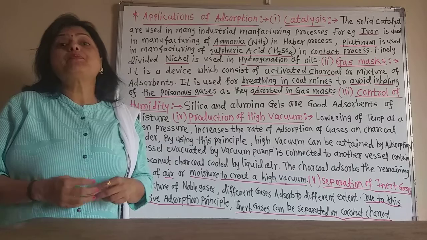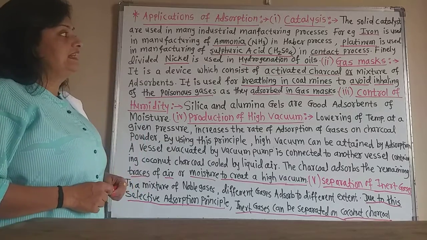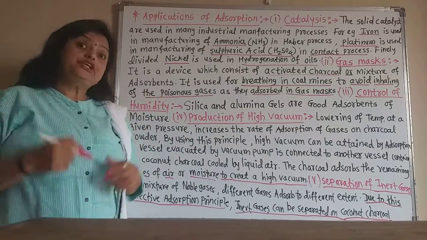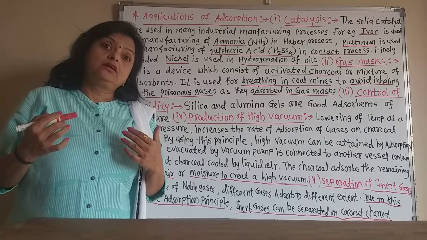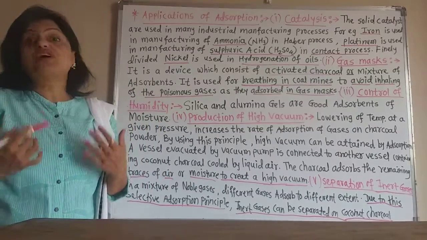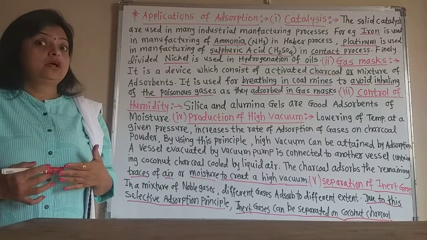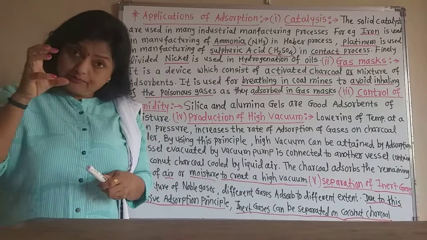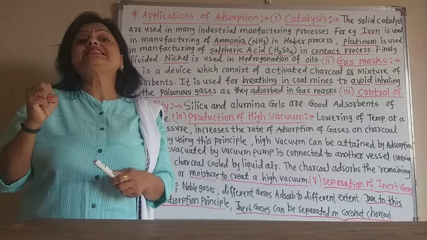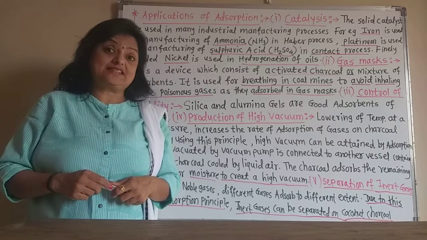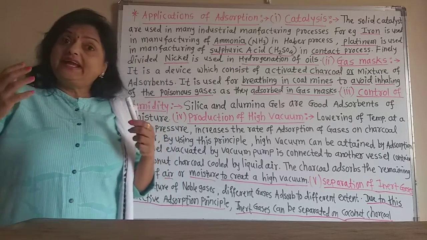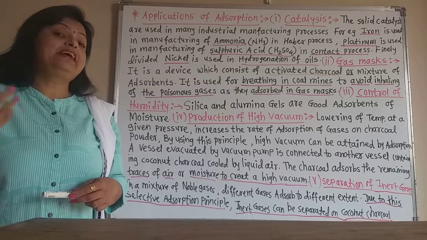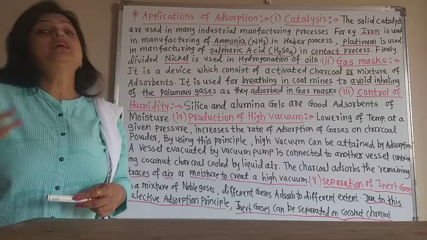Gas masks having activated charcoal or a mixture of adsorbents are used for breathing in the mines by the workers, because the activated charcoal or adsorbent mixture adsorbs the poisonous gases, and the air is free from poisonous gases and the workers acquire purified air.